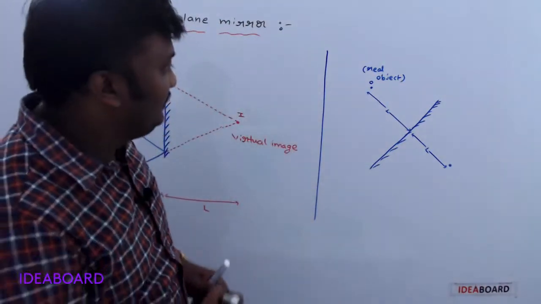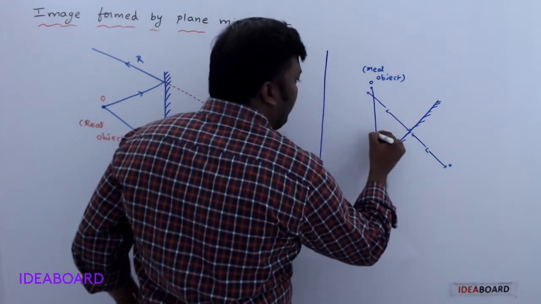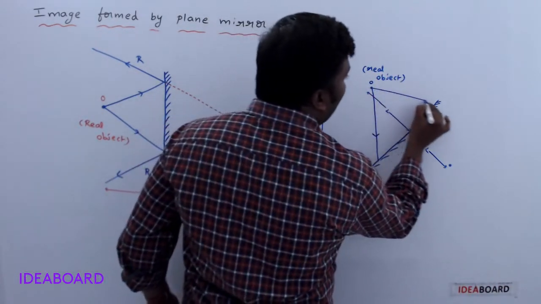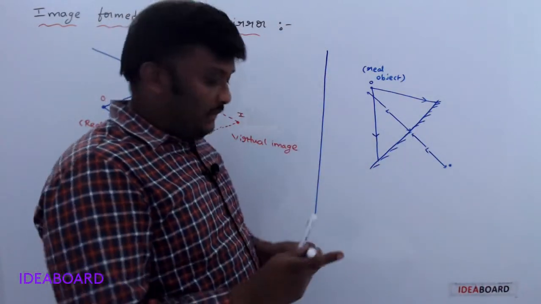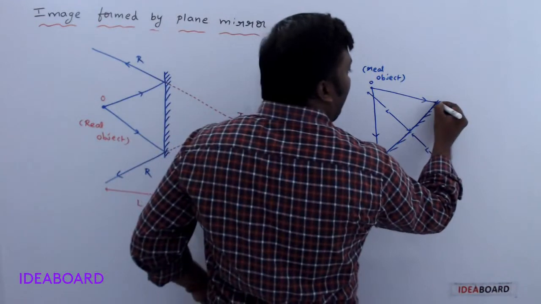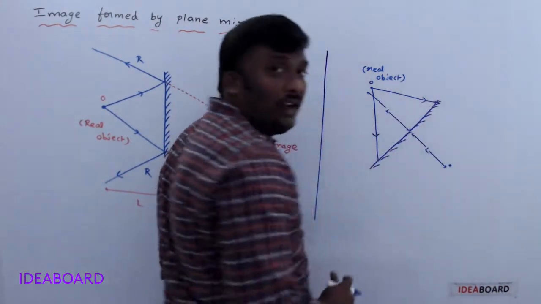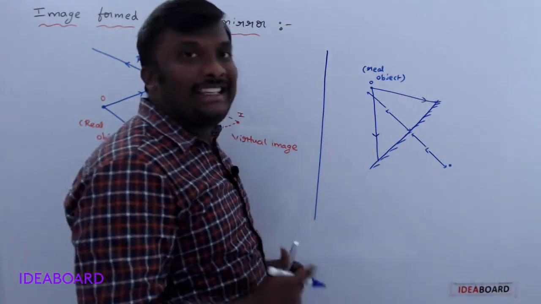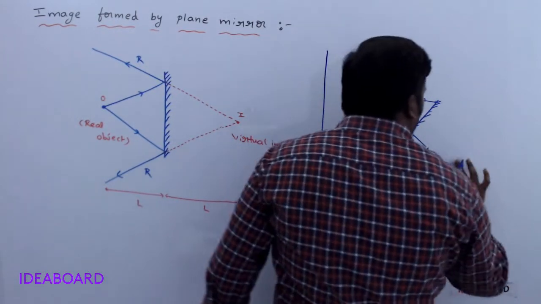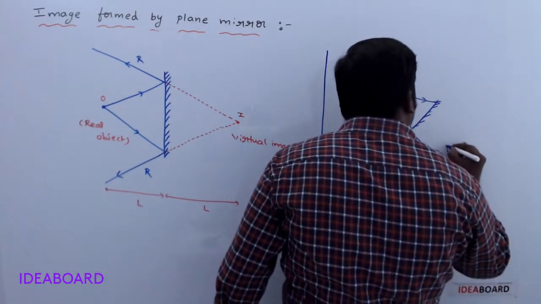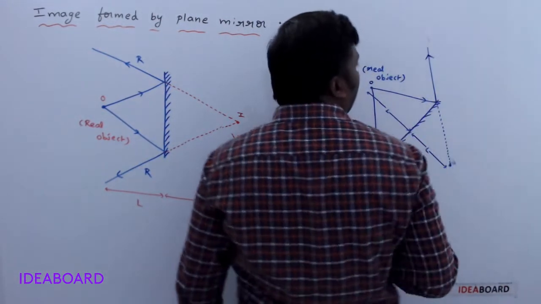So, do one thing. Take two rays. This is one ray and this is another ray, which are taken from the object. Then from the plane mirror, these rays are reflected back. To draw the ray diagram, the easiest way is to just extend these rays like this.